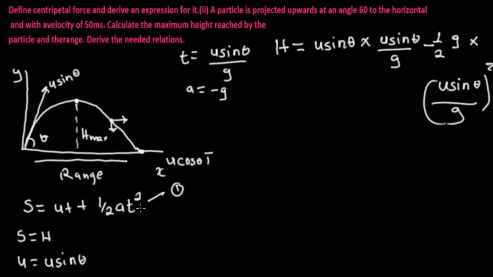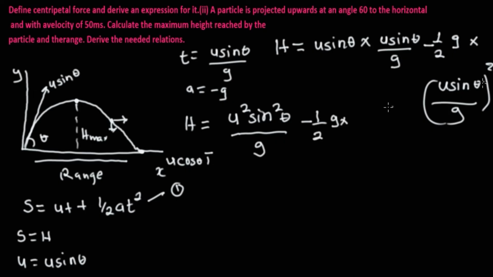This is for the t square. So h becomes u square sine square theta over g, minus half g, multiplied by u square sine square theta over g square.